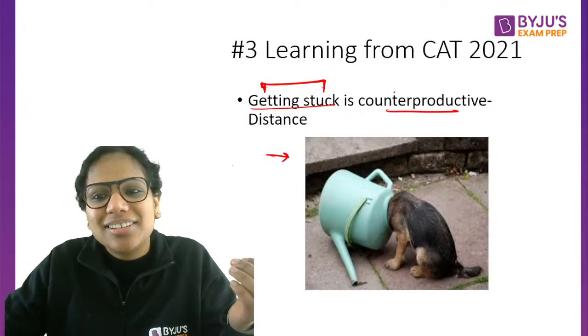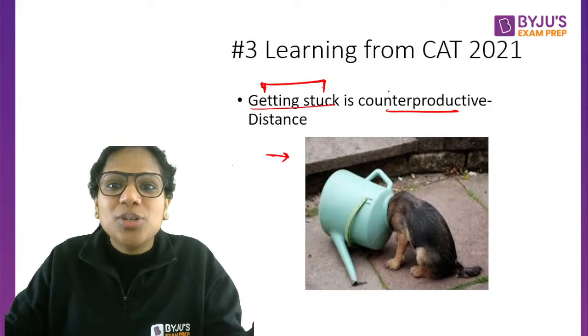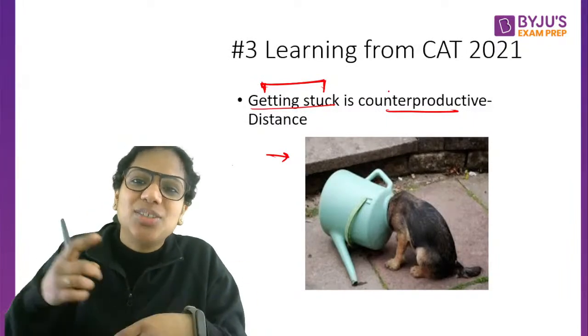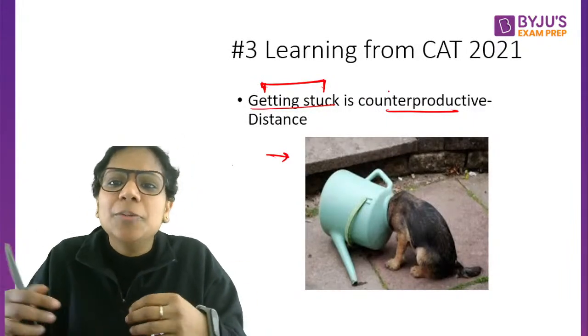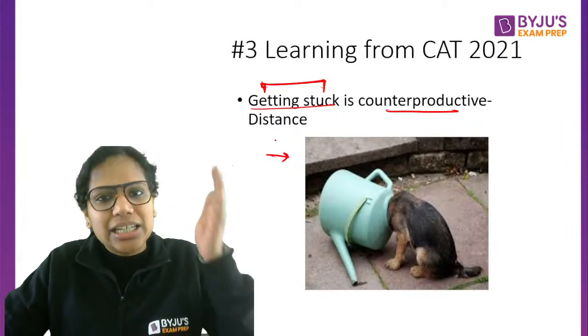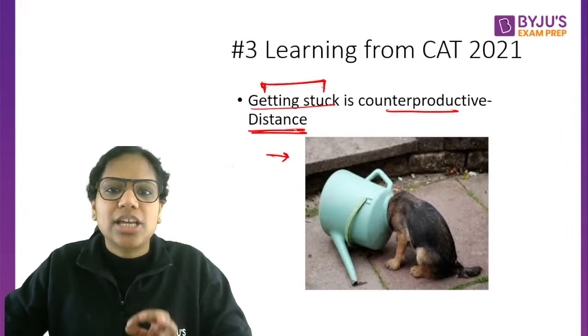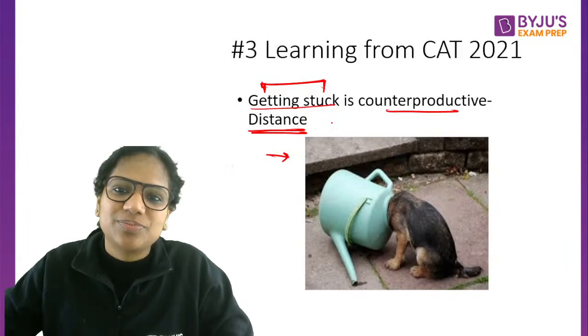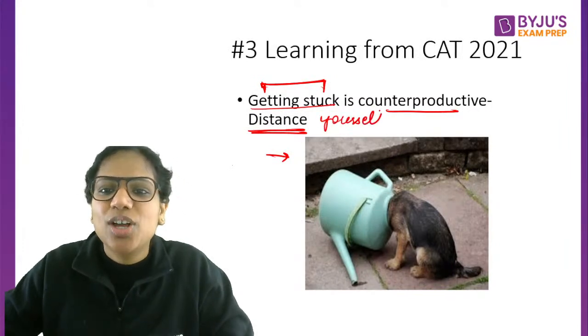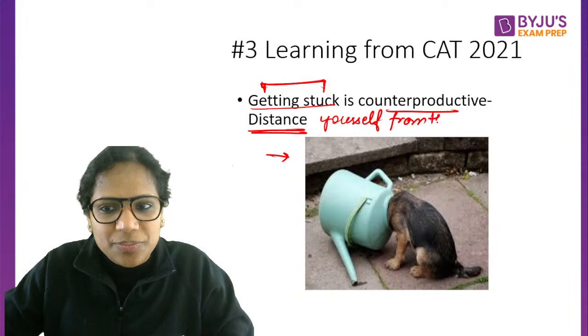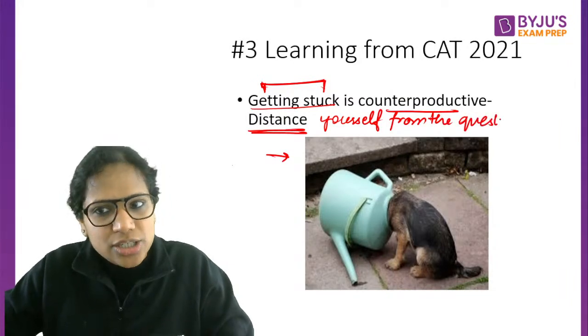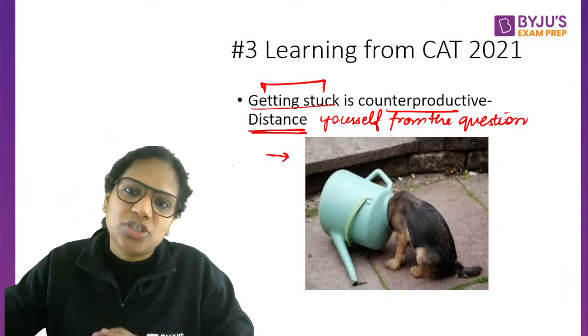Sometimes it makes you more indecisive because you're trying to just confirm things, reconfirm things, फिर भी आपको doubt आ रहा है. So don't do that. At that moment, distance yourself from the question. Okay, distance yourself from the question, which means proceed to the next question. You can come back to this question later.